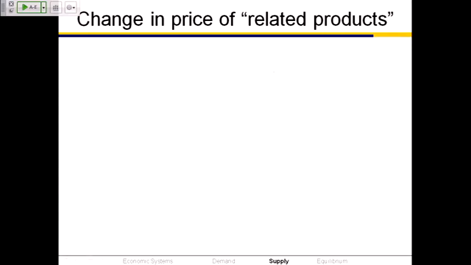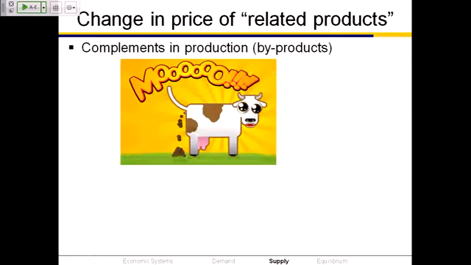The other, I have to show you this picture, is complements in production, which are byproducts. I like that picture. When we make milk, we do that with cows. What's the other thing that cows produce? Manure. Manure and milk are complements in production. If a dairy farmer can get more money for the manure, they're going to get more cows, which is going to produce more milk. Cows can do two things at once.